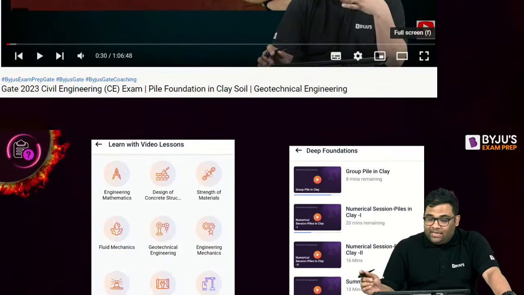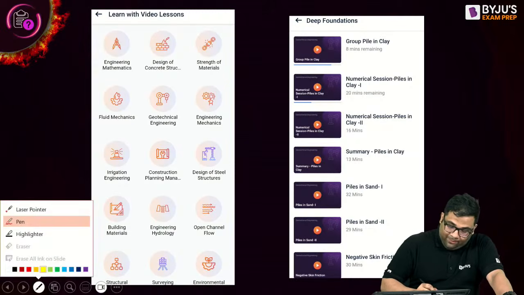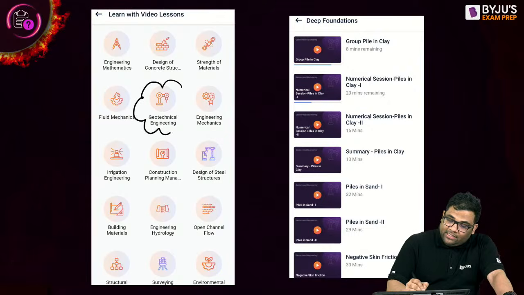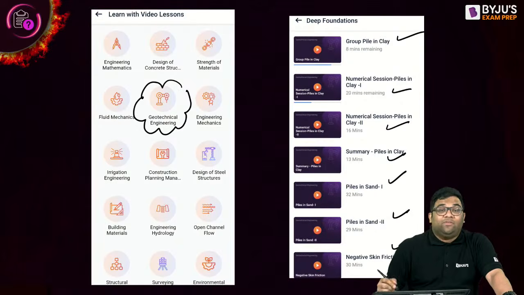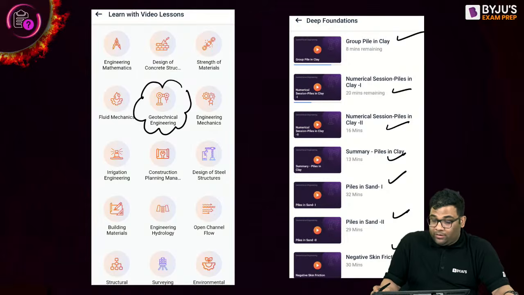And then in our official app also, in geotechnical engineering, I have taught pile foundation. You can see group pile in clay, there are numerical sessions, then piles in sand, negative skin frictions, all the important topics I have taught in the official app also.